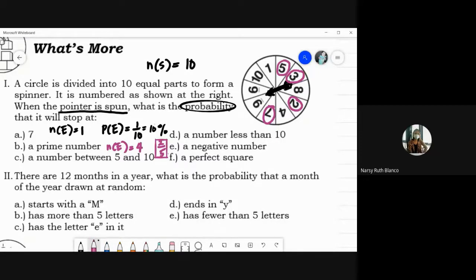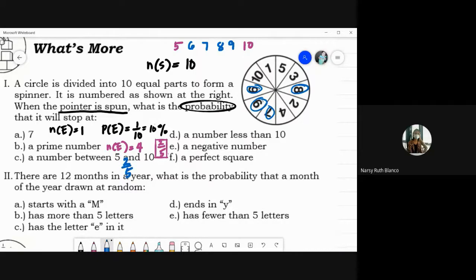A number between 5 and 10. So, 5 tsaka 10, number daw between them. Ano bang numbers between 5 and 10? We have 6, 7, 8, 9. Meron ba tayong 6, 7, 8, 9 dyan? Is this our 6? Is that our 6? 7, 8, 9. Okay, ganun pa din yung sagot natin, 2 over 5. Tama si Dalida. Kasi apat pa rin sila. So, 4 over 10 is just 2 over 5. So, 2 over 5 pa din sa letter C.